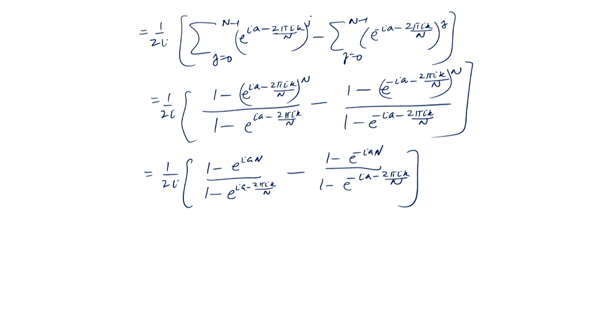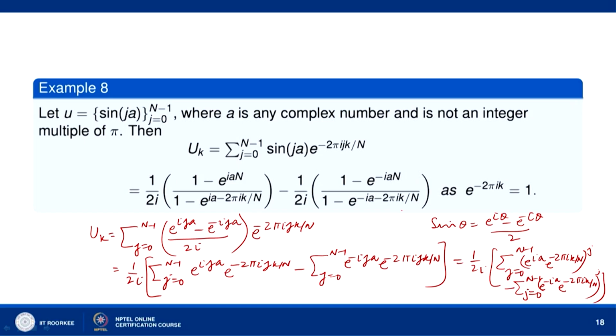This is because (e^(-2 pi i k / n)) raised to the power n is equal to 1. Okay. So, this is what we get as the answer to this problem.